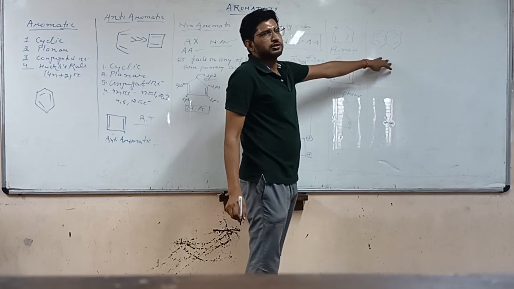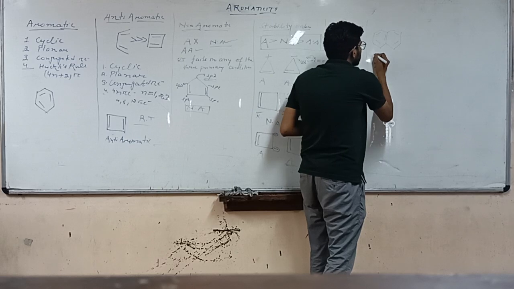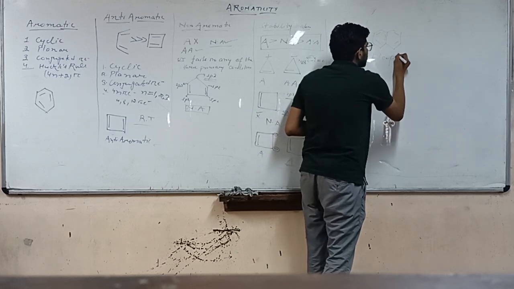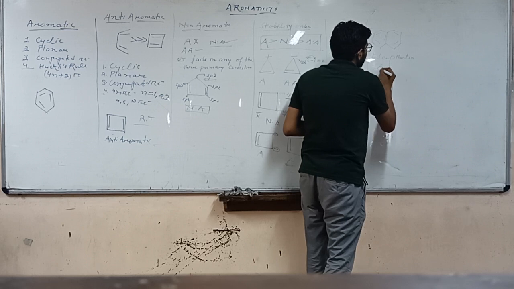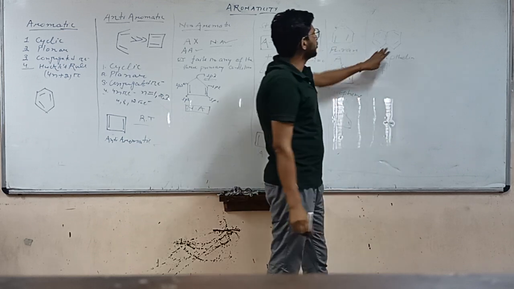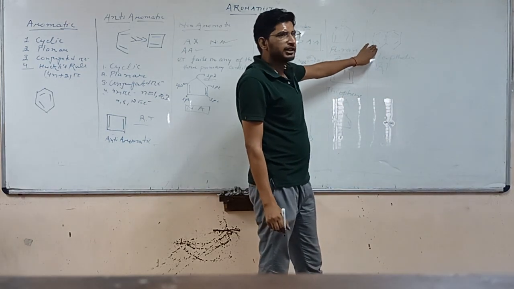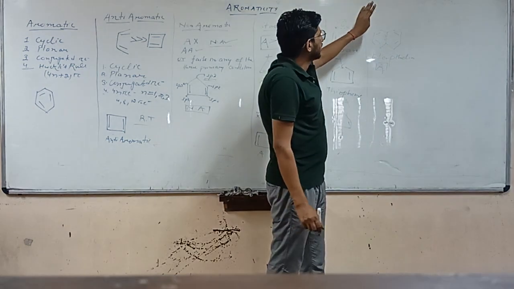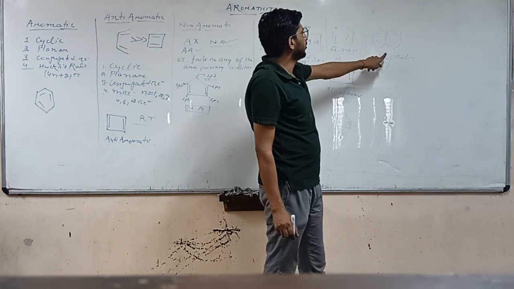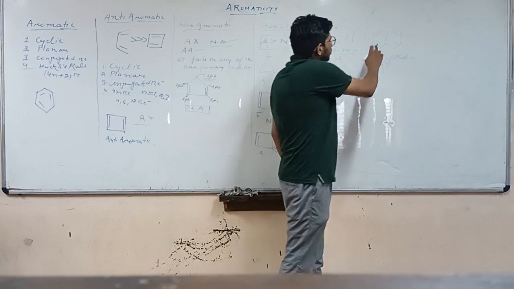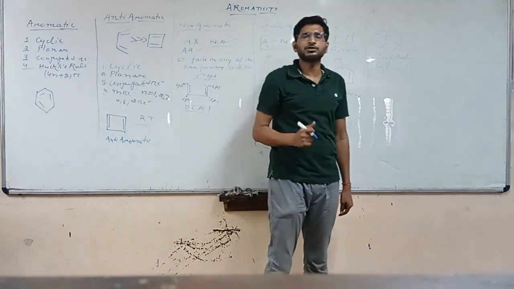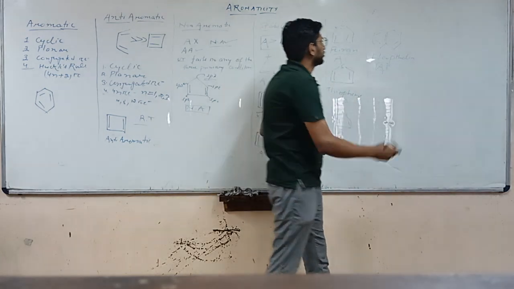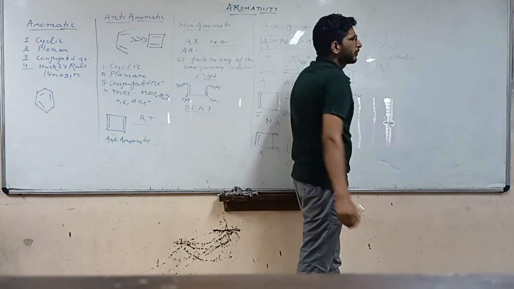This compound is known as naphthalene, and it is found to be aromatic. How? This compound is cyclic, planar, having sp2 hybridization everywhere, and 10 pi electrons, 6 plus 4. So this compound will fall into the category of aromatic compounds.